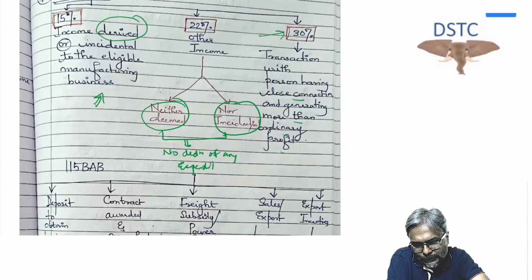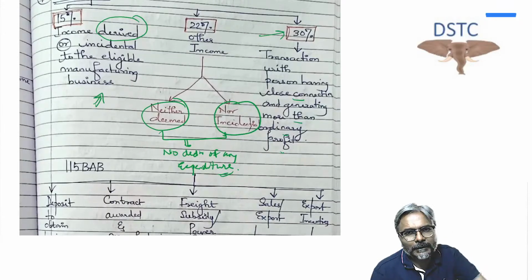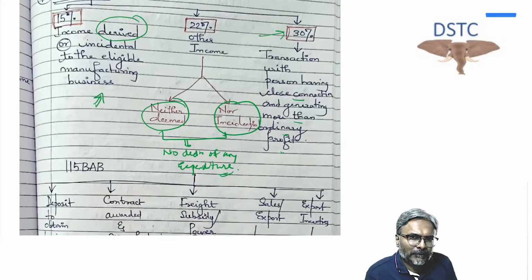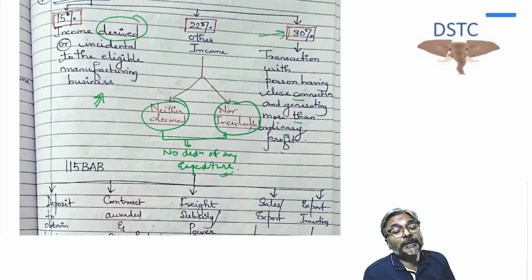Now tell me one thing, students, all of you, one question. A domestic company has borrowed for the purpose of investment. Which domestic company? The domestic company which is opting for 115BAB.